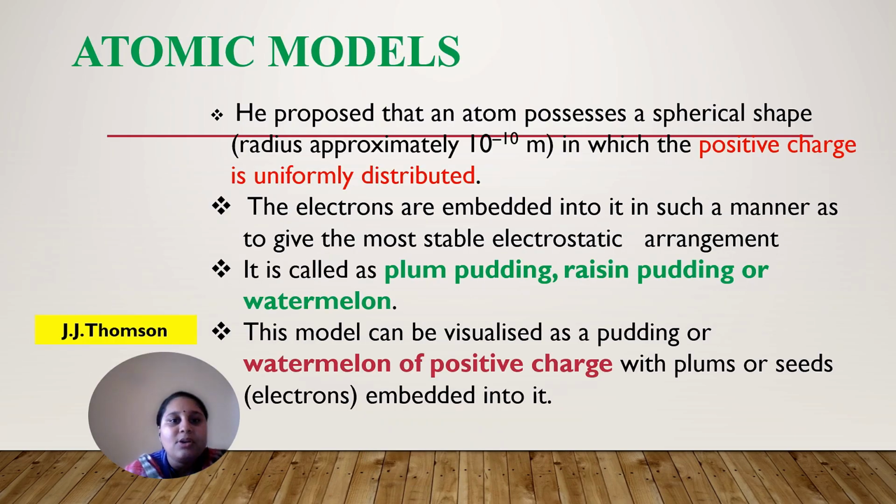Now the atomic models. J.J. Thomson, who had already discovered the electron, proposed an atomic model based upon it.